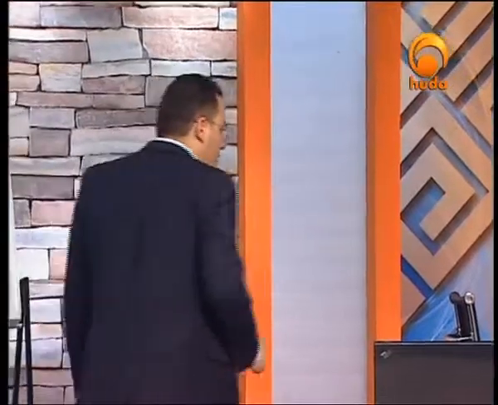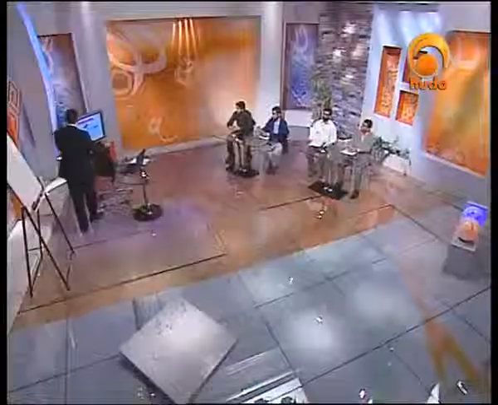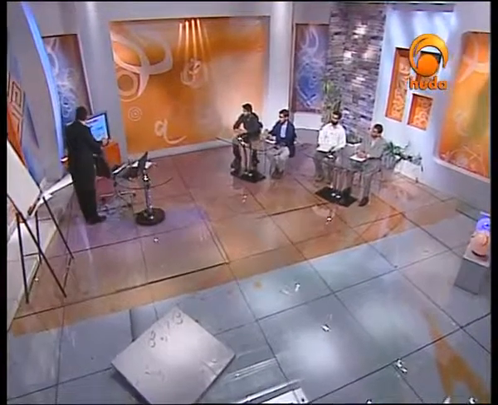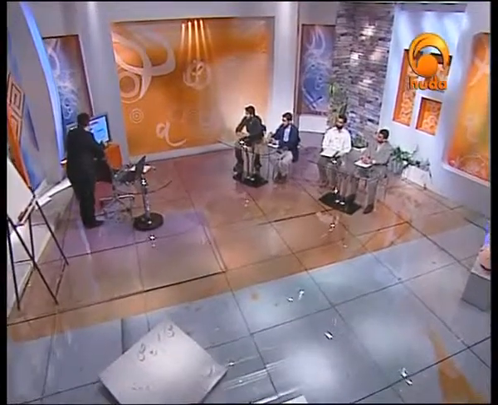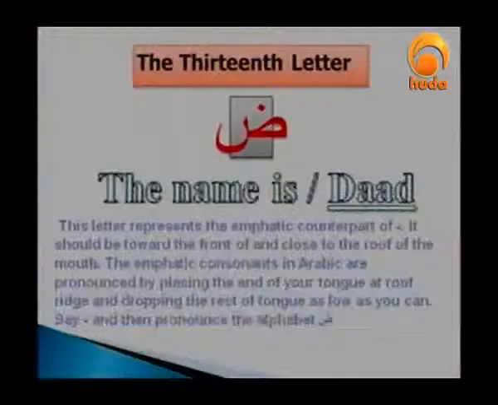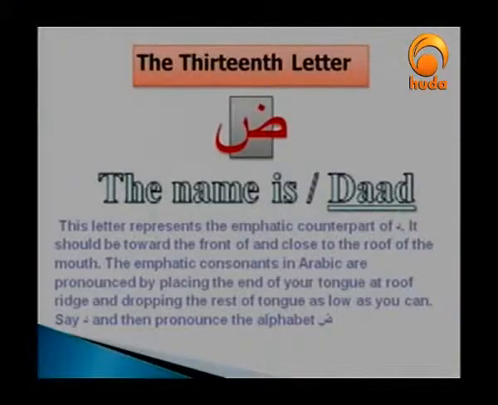Let me start first of all and say that Daad is classified among the emphatic Arabic letters and sounds. So if you just pronounce Daad, it's different from Dal. And here is the point. This letter represents the emphatic counterpart of Dal. It should be low and front of and close to the roof of the mouth. The emphatic consonants in Arabic are pronounced by placing the end of your tongue at your roof ridge and dropping the rest of your tongue as low as you can.